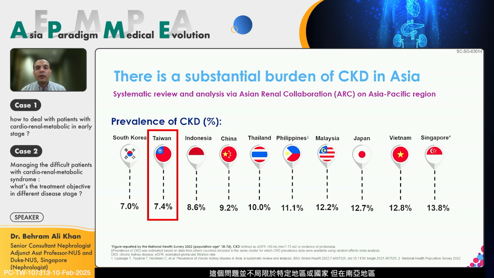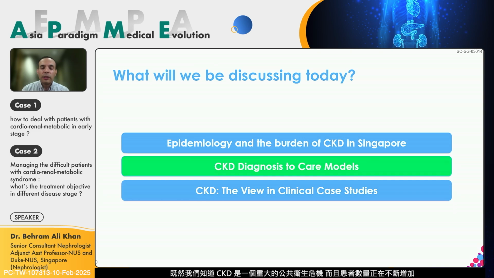This problem is not unique to any specific region in the world, but in the context of South Asia, I have highlighted some of the countries here. Singapore is at 13.8%, and Taiwan is at 7.4% for the prevalence of chronic kidney disease. Some of my colleagues have done studies in Singapore, and we estimate that by year 2035, a quarter of Singaporeans will have either risk factors or evident chronic kidney disease, which is a very, very high burden. And we are number one in the world for diabetes-induced chronic kidney disease. So it is not something to be taken trivially, and the numbers are exponentially increasing in our country, especially in Singapore.